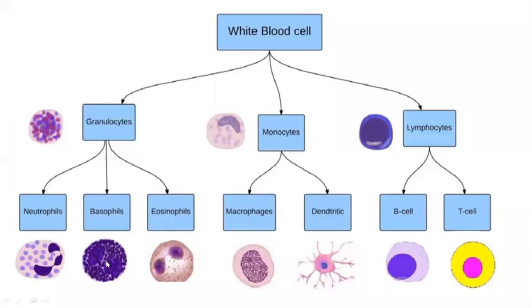Basophils have a large bilobed nucleus. Eosinophils also have a bilobed nucleus, but granules are more in basophils when compared to neutrophils and eosinophils. All three types of cells attack and destroy the microorganisms that enter the blood.